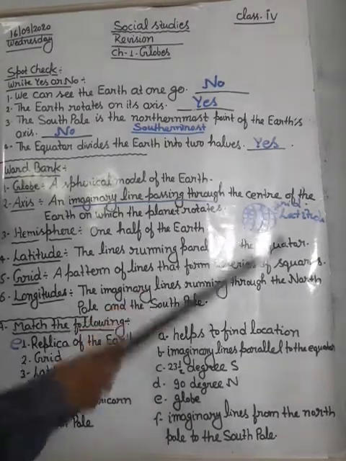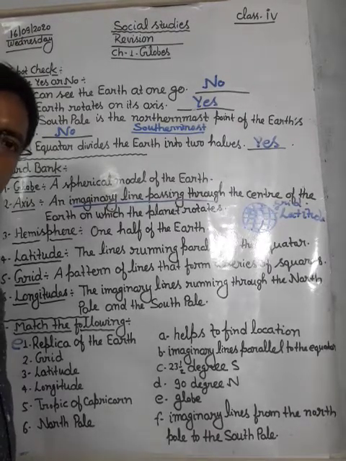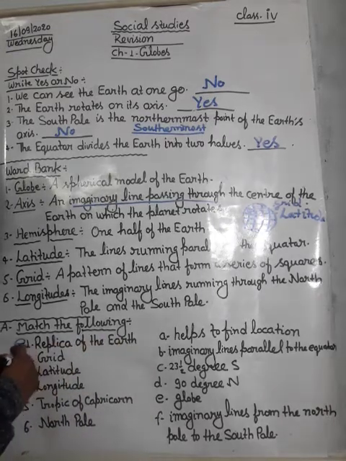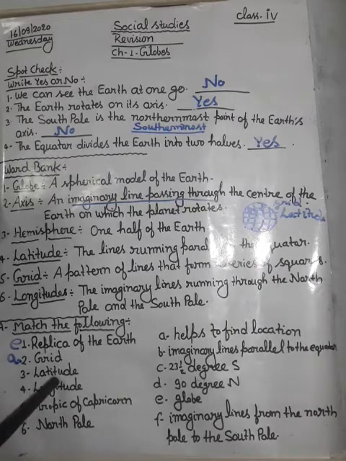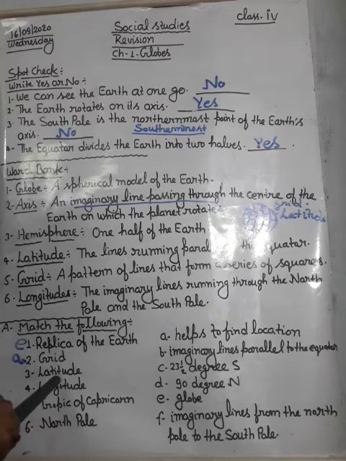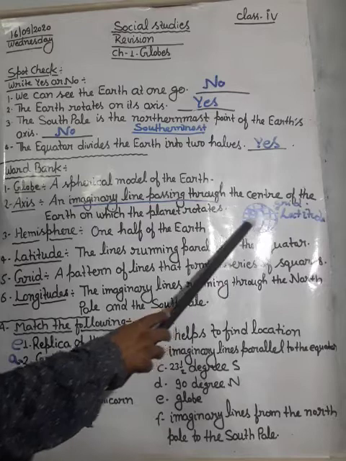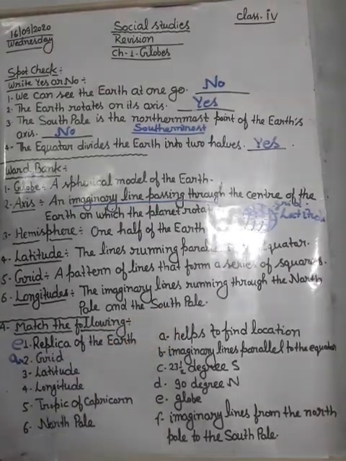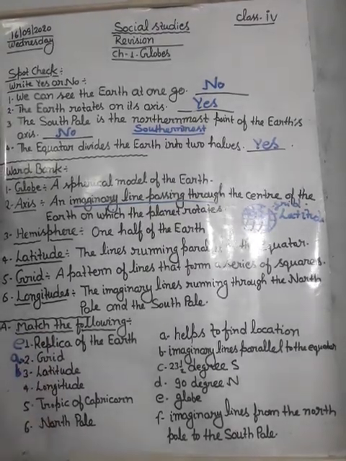As I told you, when we want to find any place on the earth, we can do this with the help of a grid. So the answer will be A. Next is latitude. Imaginary lines parallel to the equator are called latitude. Answer will be B.